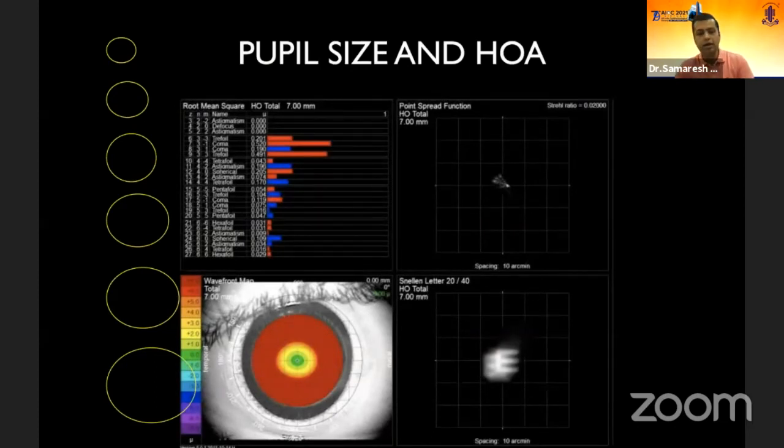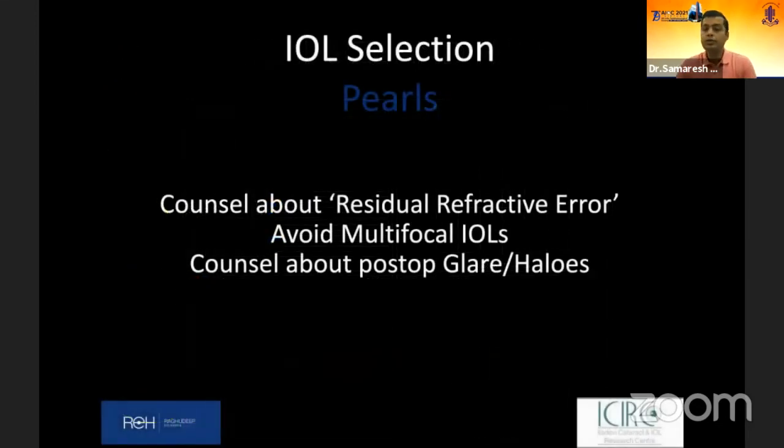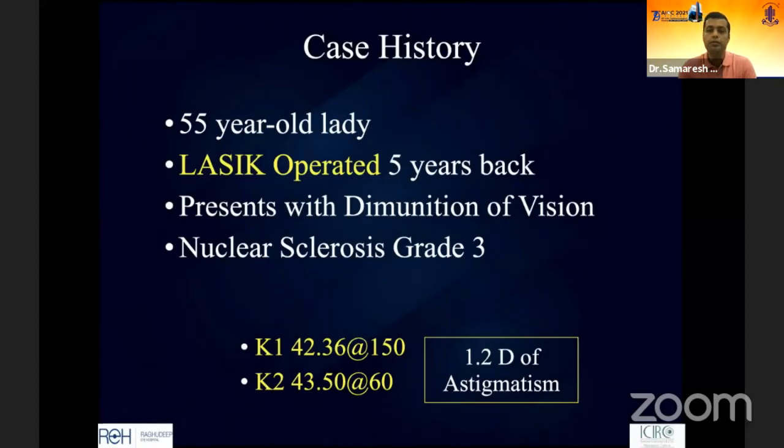But the RK or the refractive surgery couldn't contribute to it. I would counsel all these patients about refractive residual errors, despite the best biometries and calculations, and most definitely in most patients, barring a few, I would avoid multifocal IOL and obviously counsel them for visual problems.